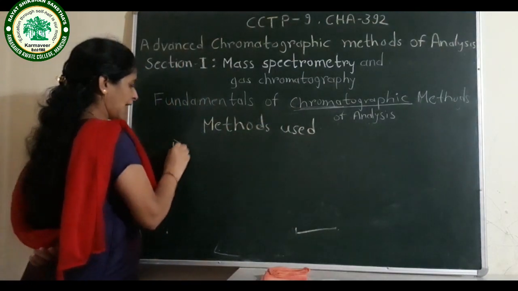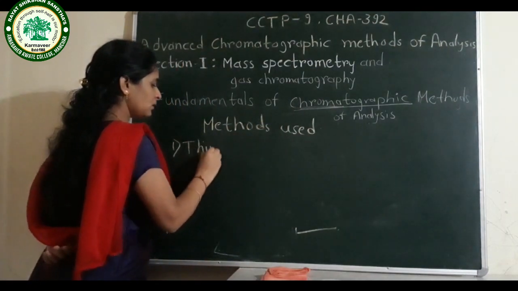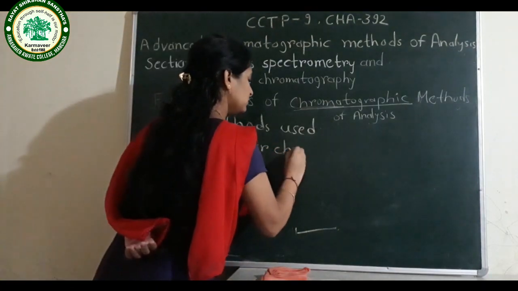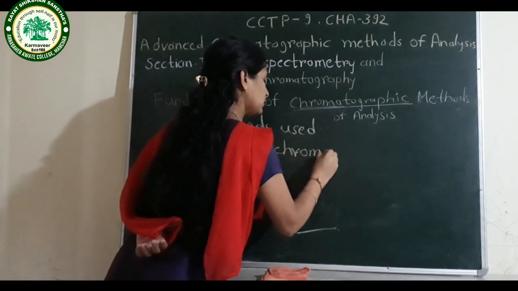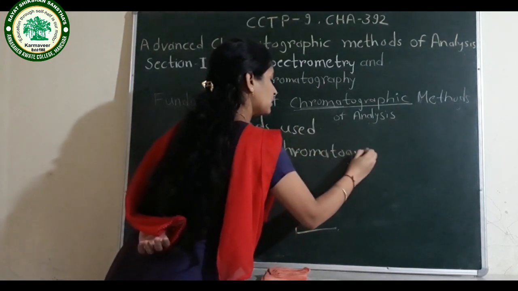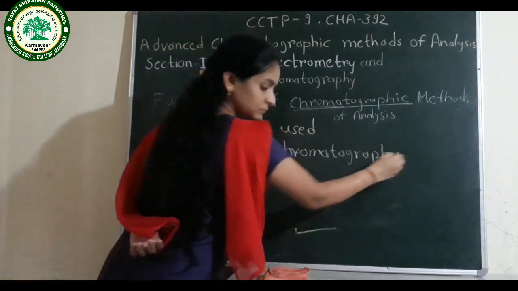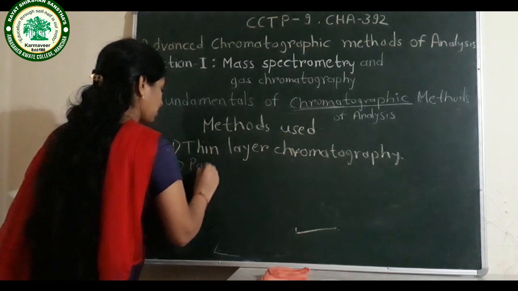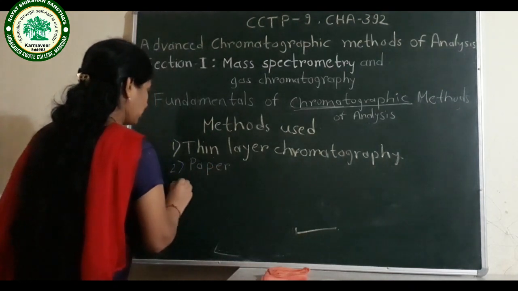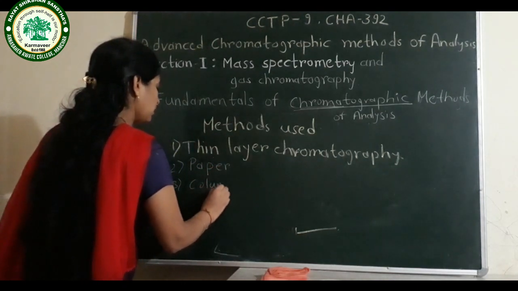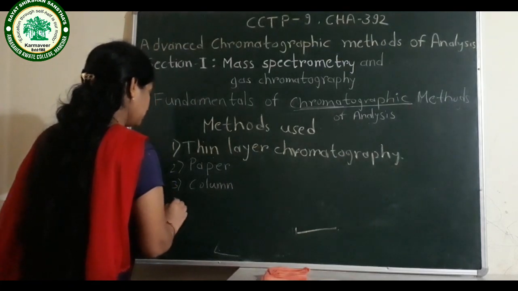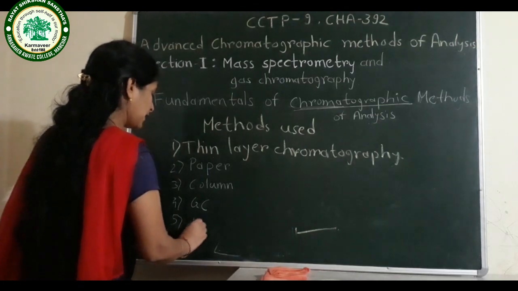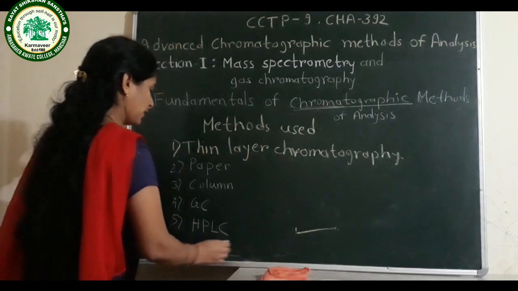They are classified as thin layer chromatography, paper chromatography, column chromatography, gas chromatography, high performance liquid chromatography.